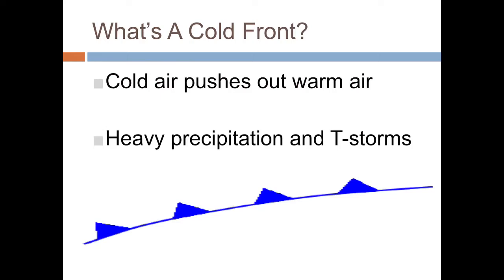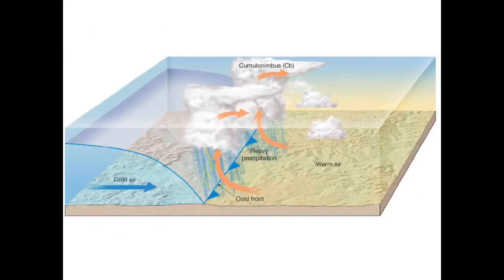And we're going to represent it with a blue line with triangles on it. So if you see that blue line, that means cold front. That means expect heavy rain and thunderstorms. So this is what it might look like. You've got that cold air moving in on the warm air. It's going to cause the warm air to rise, and you're going to get heavy rain. The faster that cold air moves and the faster that warm air rises, the more rain we'll get.